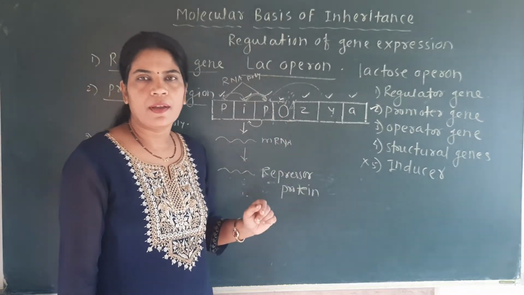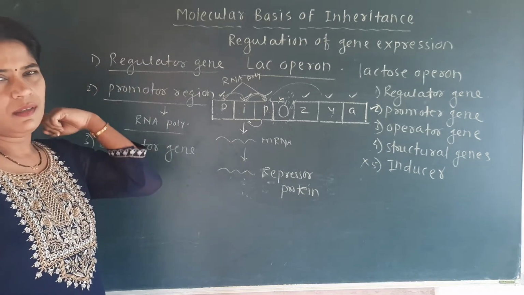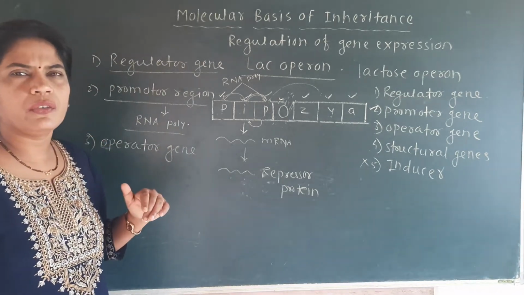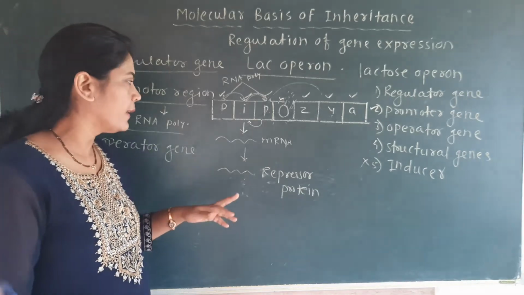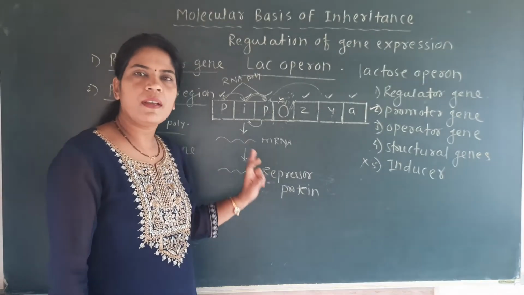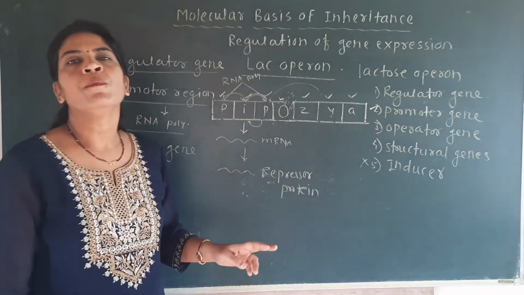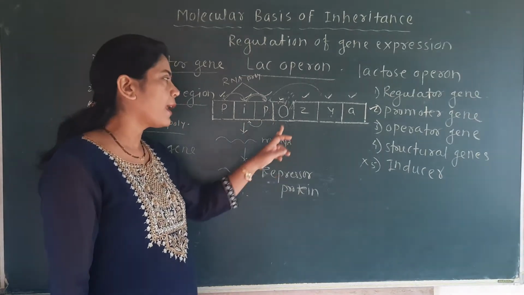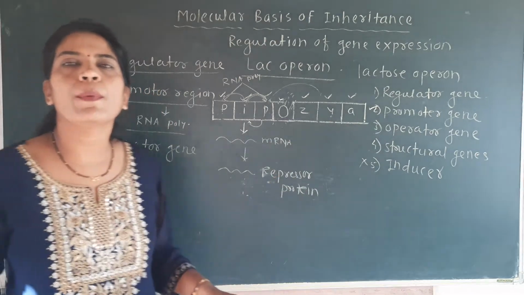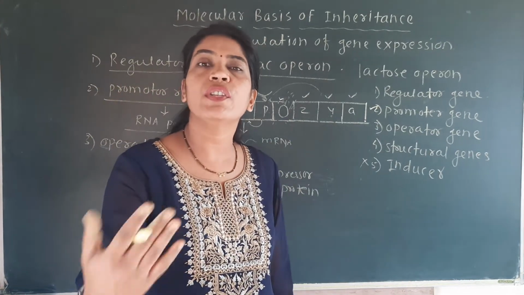Second point, the operator gene decides the switching on or switching off in cooperation with the repressor protein. Because when the repressor protein binds to the operator, the lac operon gets switched off. But when the repressor protein cannot bind with the operator, the lac operon does not get switched off, it gets switched on.